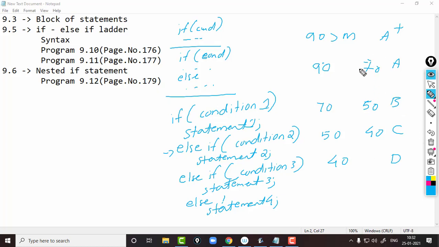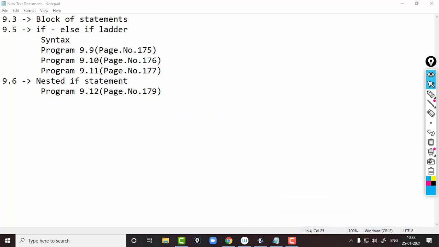So in this situation, we need to check multiple conditions. In the first situation, we need to check whether our mark is greater than 90. In the second situation, we need to check whether our marks belong to 90 and 70. Here we need to check whether marks belong to 70 and 50. So in this program, we need to check multiple conditions, isn't it? So here we can make use of the if else if ladder.